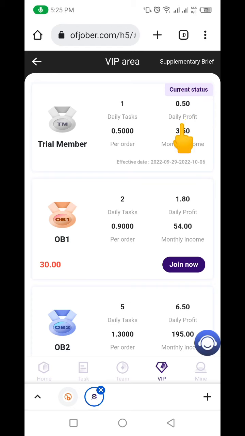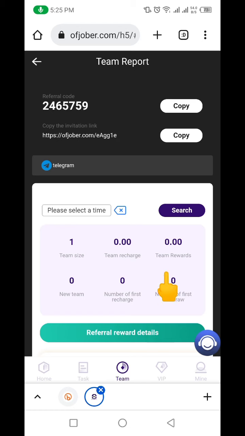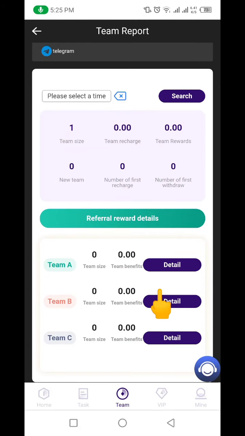Now don't worry, I'm going to be showing you how to actually make a withdrawal also from this website. But I want to show you how you can make money also by referring people to this website. If you come down here and click on this team, you can see you have your referral link here. You can even copy your referral link here, or copy this code, and go to social media or anywhere and invite people here. Now if you invite anybody into this website, you'll be getting 10% of whatever the person deposits with this website.